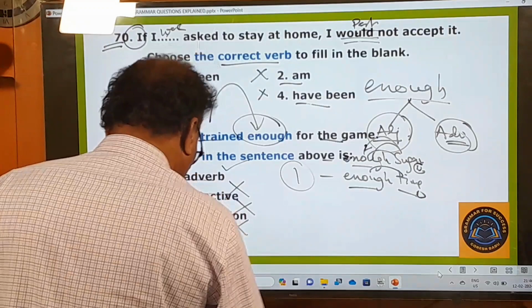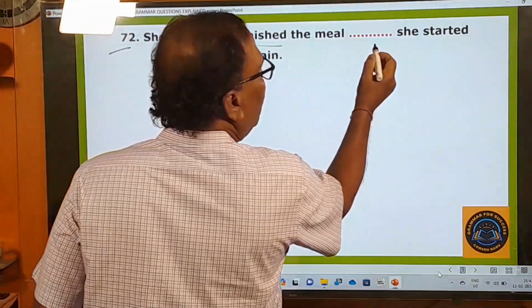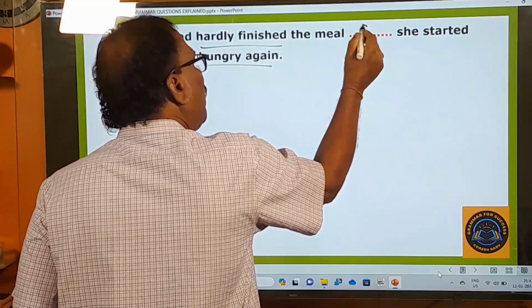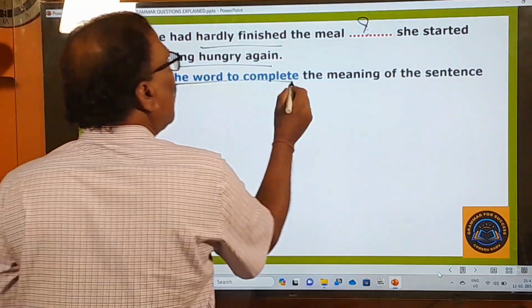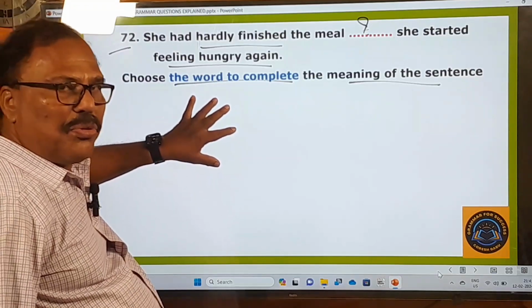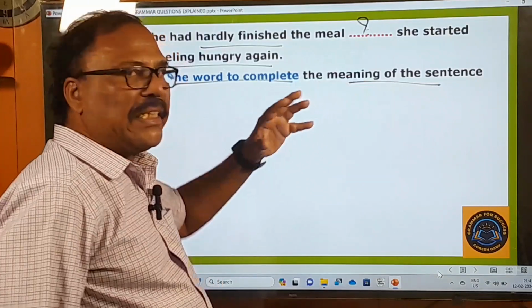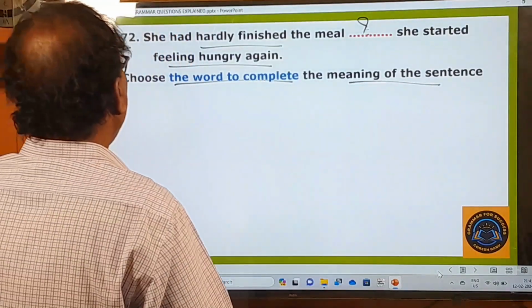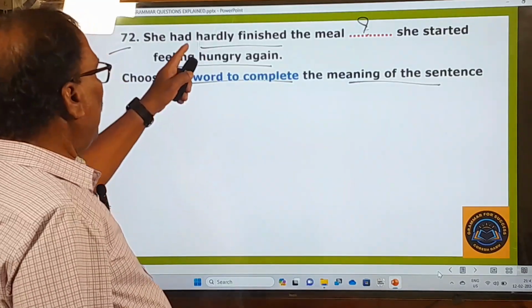And now let's move on to the next slide. 72. She had hardly finished the meal, she started feeling hungry again. So what is to be used in this blank? What is the examiner asking you to do? Choose the word to complete the meaning of the sentence. So here he is giving you some options. You have to choose the most relevant word to fill in this blank so that it can make a meaningful sentence, right? And here, before I give you the options, let me talk to you about this sentence.